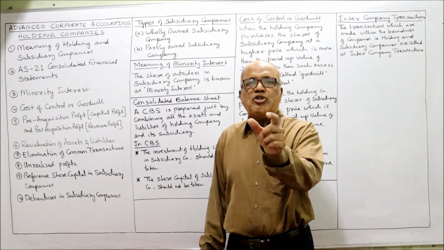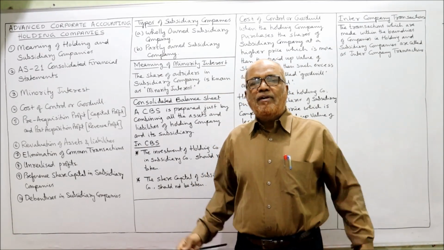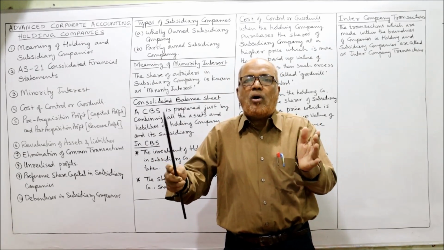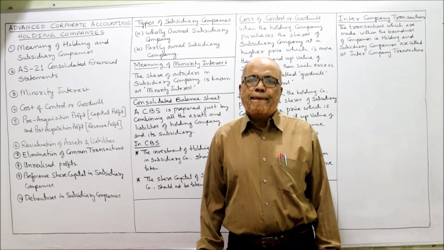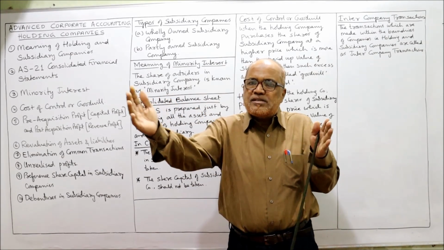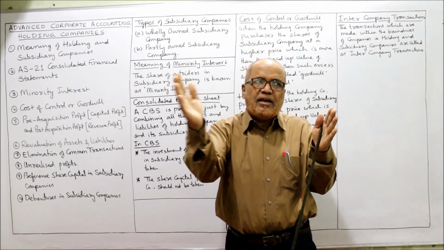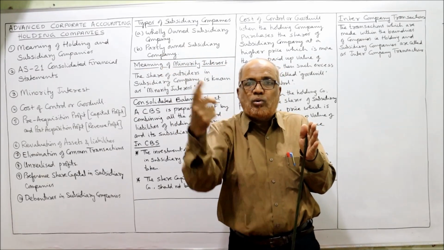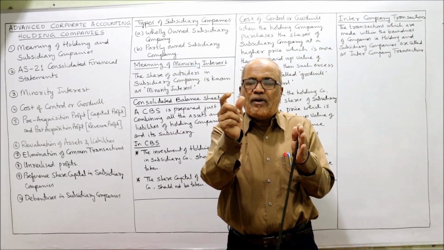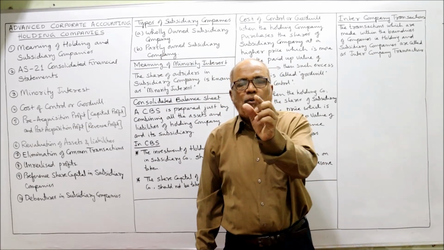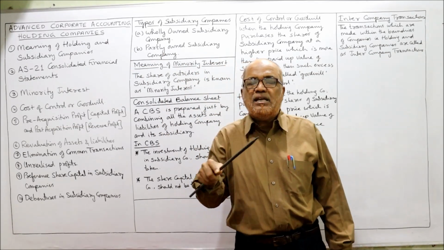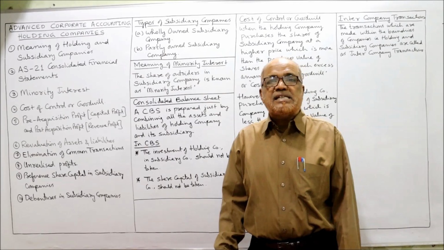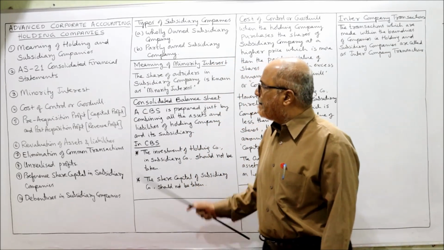So minority interest will be shown on the liability side, because when we consolidate the balance sheet of the subsidiary company and holding company, we add up all the assets and liabilities. That means the complete balance sheet of the subsidiary company is combined with the balance sheet of the holding company. But some portion belongs to outsiders now. Some portion of assets and liabilities belongs to outsiders. That portion which belongs to outsiders will be taken in minority interest, and this minority interest will be shown on the liability side of the consolidated balance sheet.